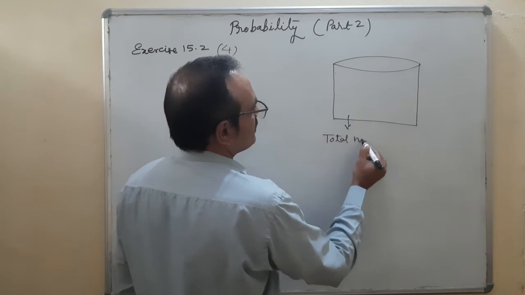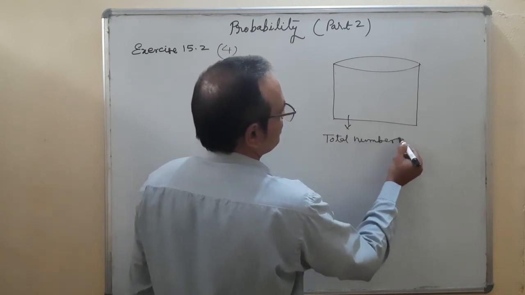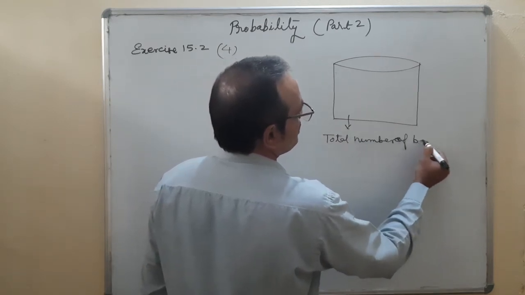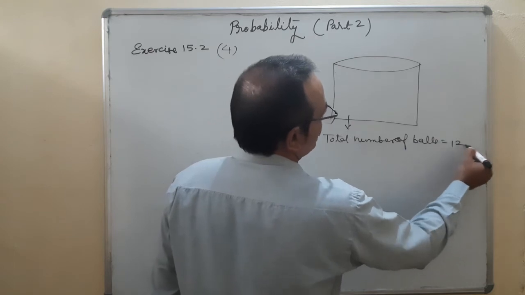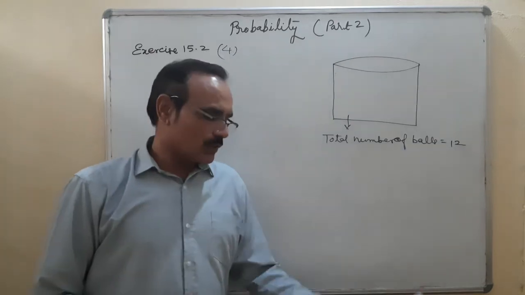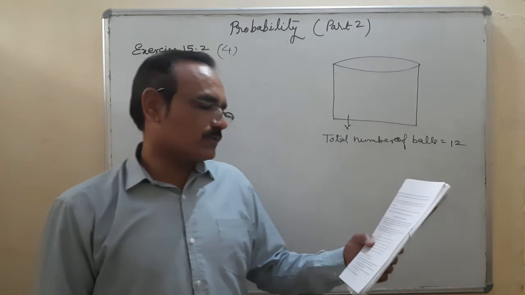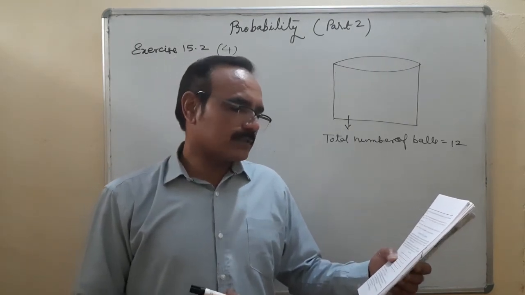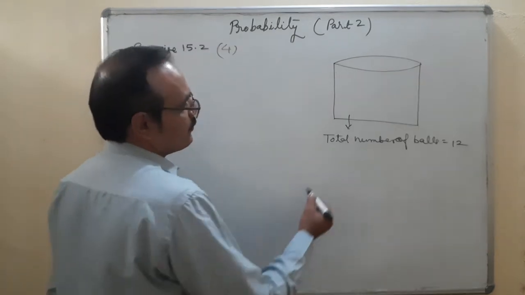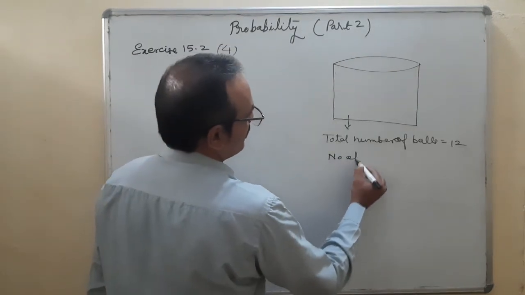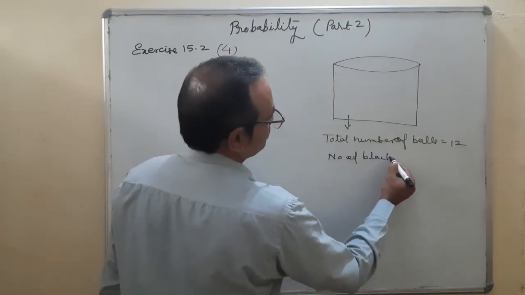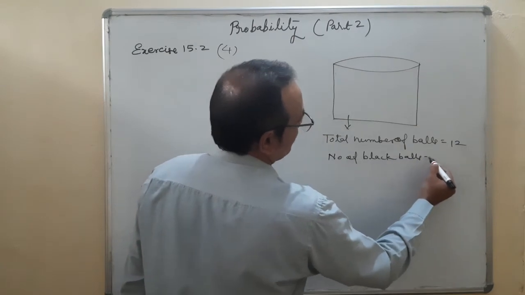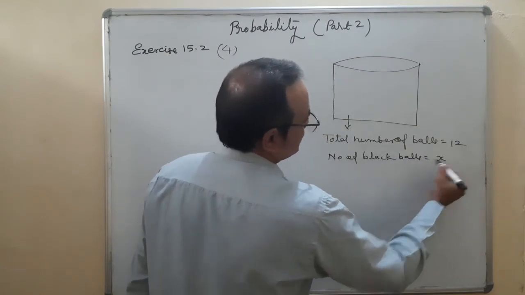Total number of balls is equal to 12. Number of black balls X. Okay.